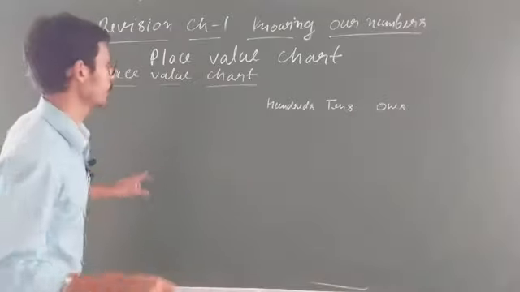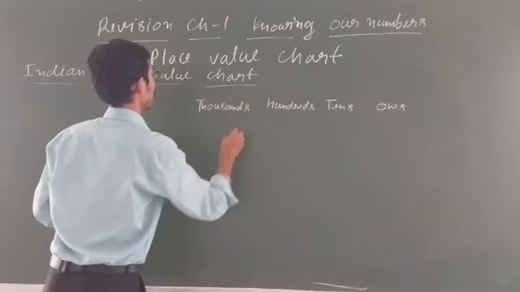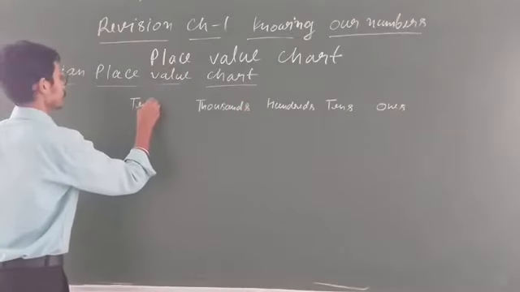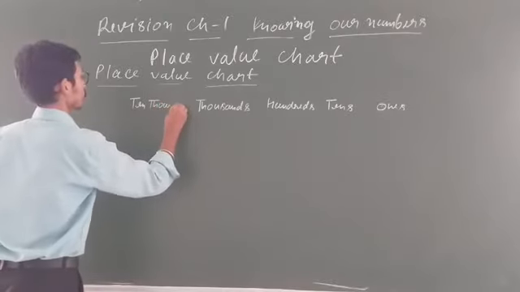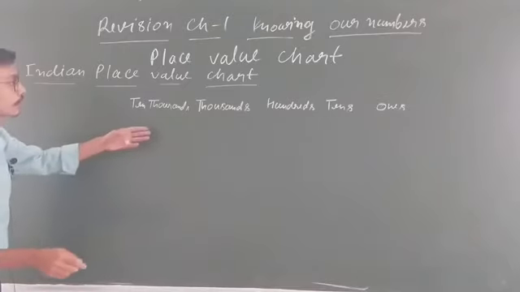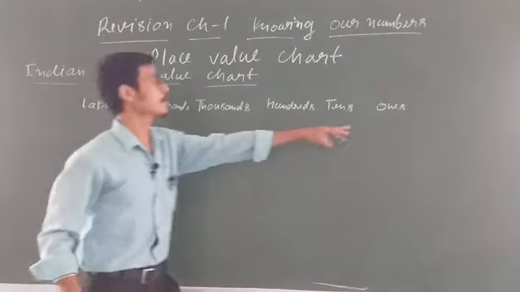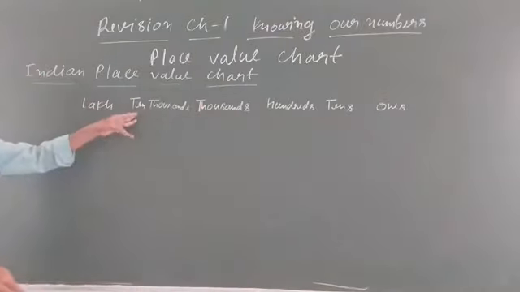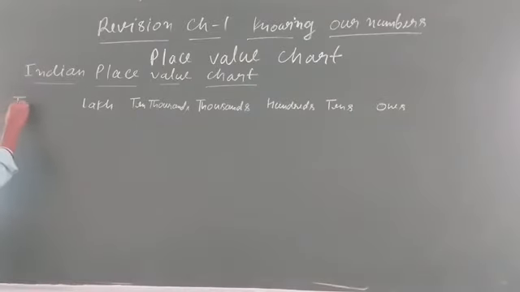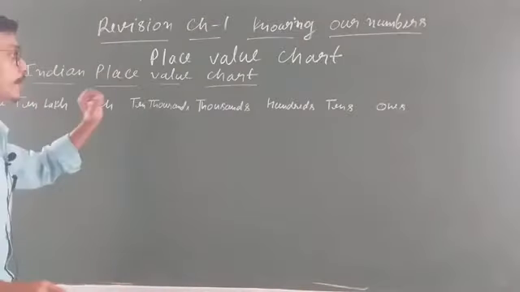Ones, tens, hundreds, then thousands, 10,000s, then lakh. That is, you will start from ones, then tens, then hundreds, 1000, 10,000, lakh, then 10 lakh, then crore. Clear students? So this is the Indian place value chart.